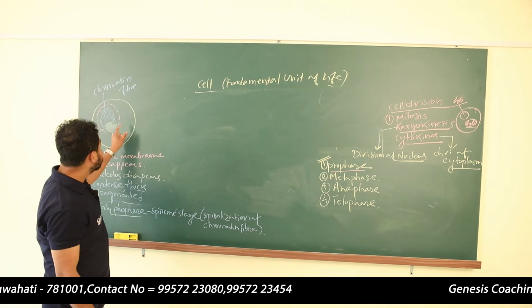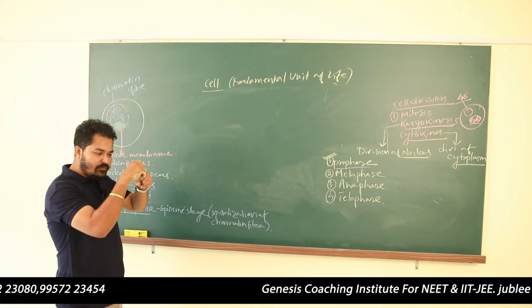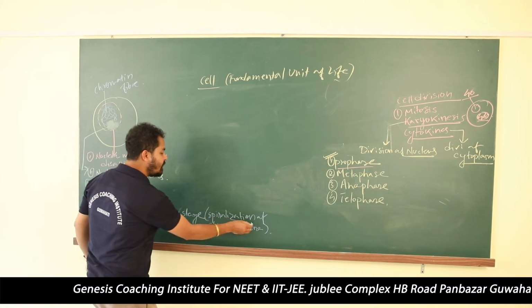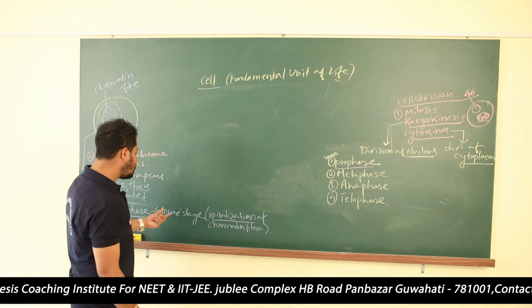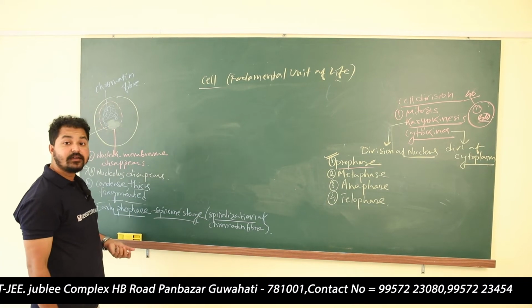That means the chromatin fibers, which are coiled now, will uncoil themselves and get fragmented. Are you getting my point? So this is known as spiralization. This stage is known as the spireme stage. So all these things you will observe in the prophase.